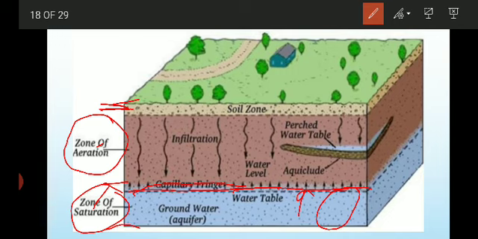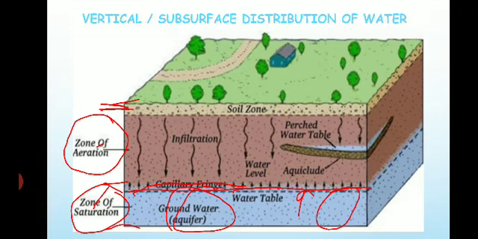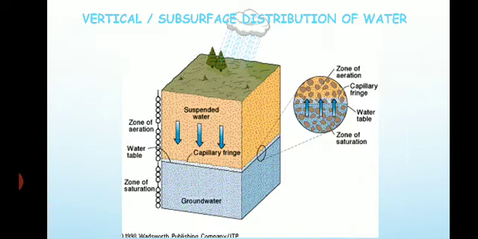The water of the saturated zone is usually denoted as the groundwater. So this water which is in the zone of saturation is called the groundwater, or it is also called phreatic water. Now I have explained in general how the vertical distribution of groundwater is done. This is one more image to make you understand how the groundwater is distributed below the surface.